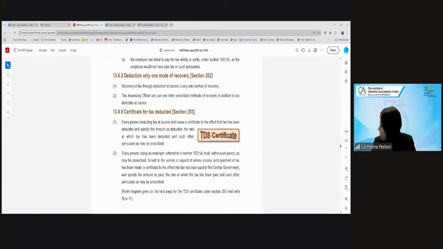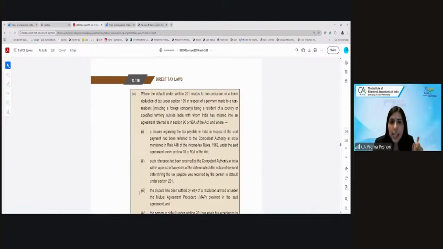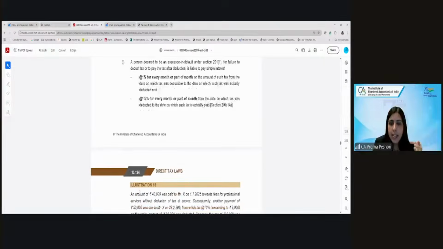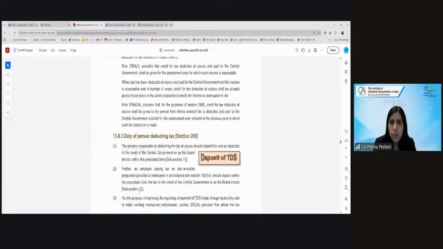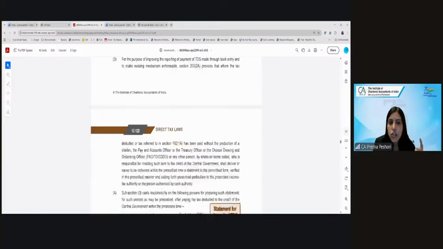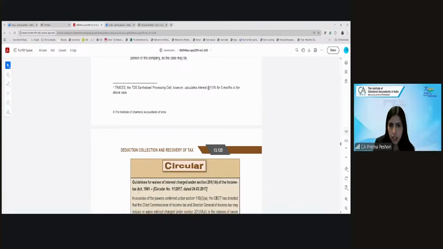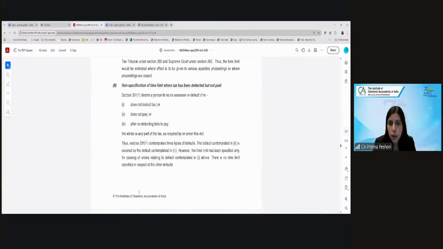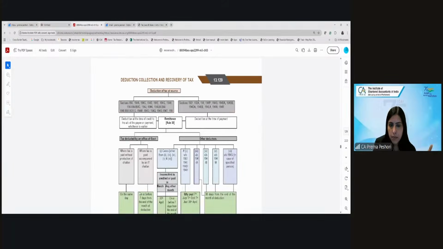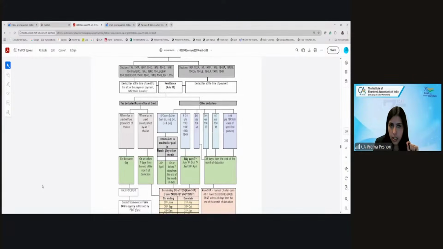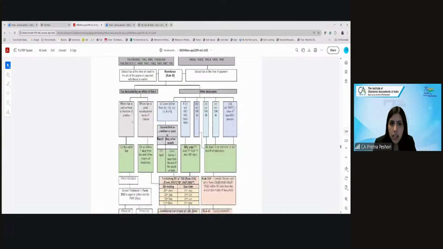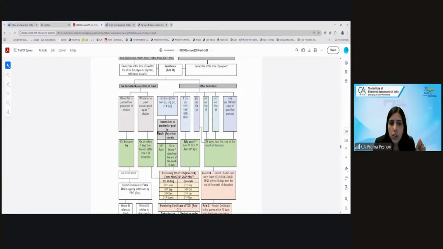Now, what are the responsibilities? One is to deduct. Second is to deposit the tax into the government's account. So the payer is basically acting as an agent for the government. What are the due dates by when they have to deposit? In case the deduction is under these sections, and the deduction is by the office of the government, then within 7 days from the end of the month of the deduction.